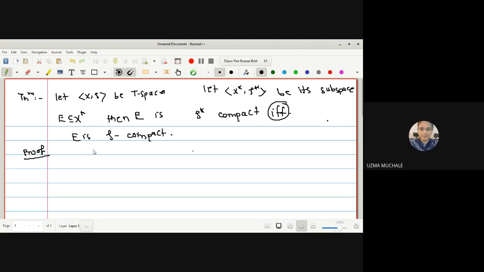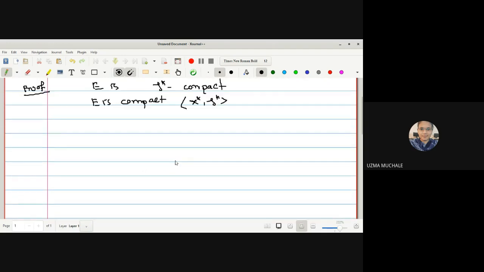Yes, ma'am. Okay, so let us assume in the first part that E is tau star compact. That means the meaning of the statement is E is compact in the subspace topology (X star, tau star). What do you mean by a compact set? That means for every open cover it has a finite subcover. Our aim is to prove that E is compact in (X, tau).